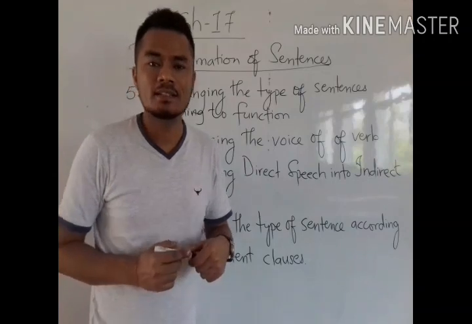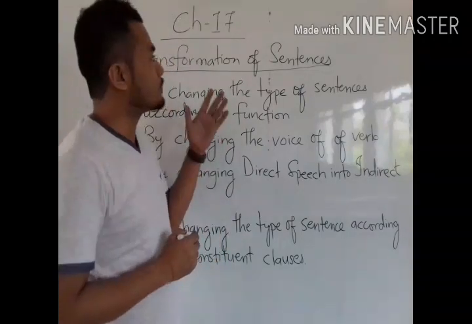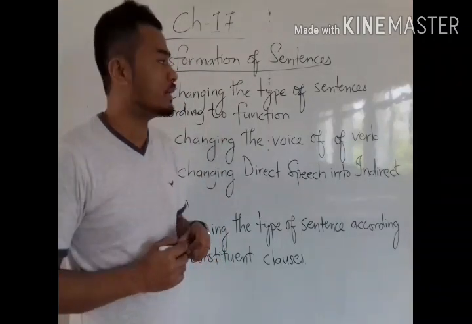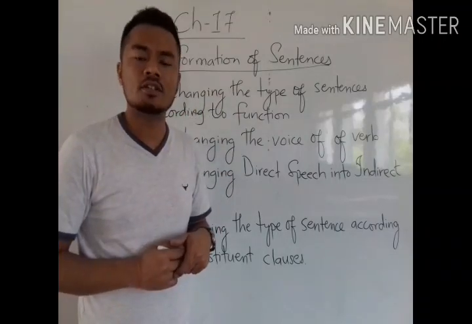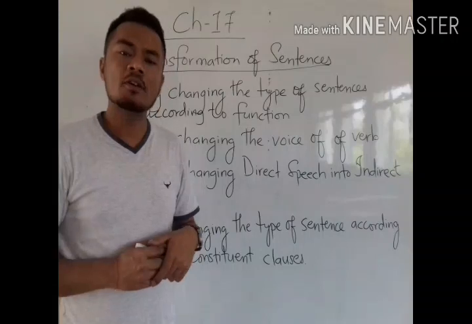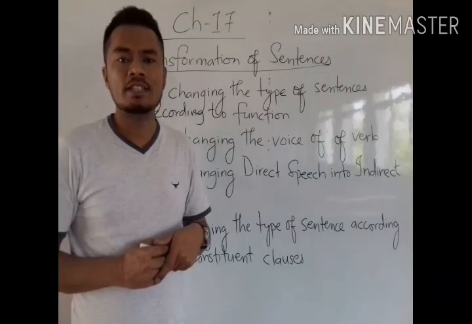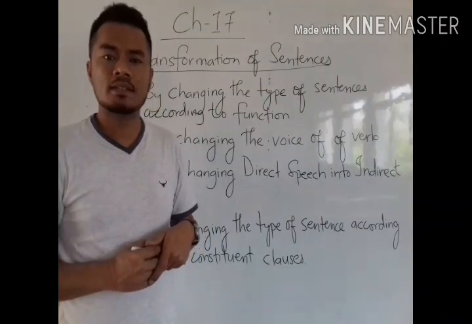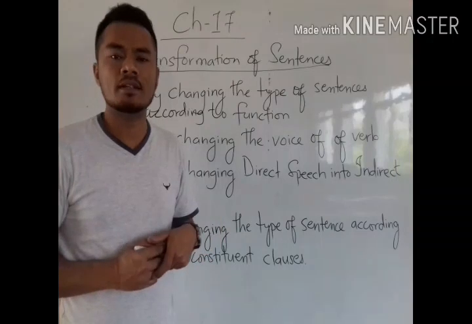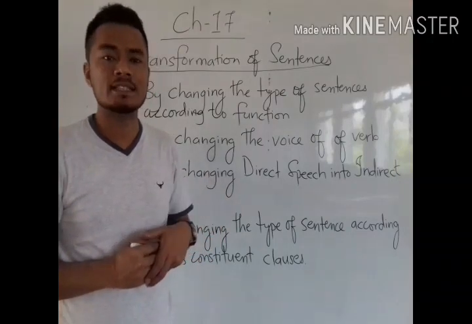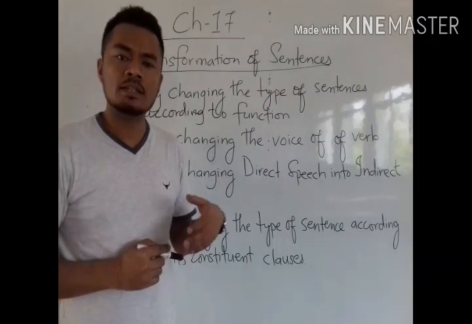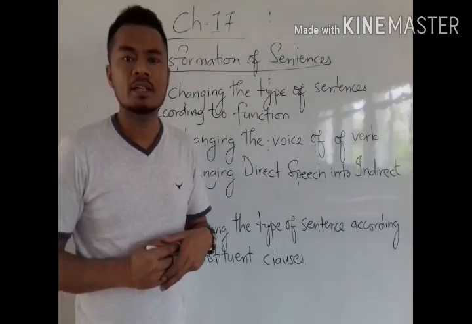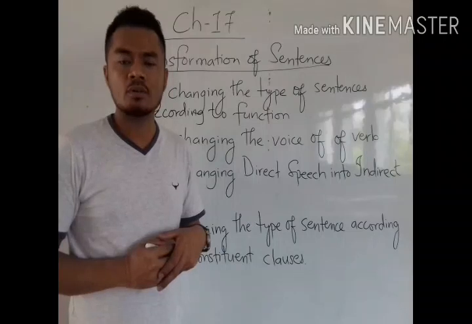In today's class, we are going to continue with chapter 17 of our English grammar, that is transformation of sentences, for the students of standard 8. In our previous video on the same chapter, we discussed some 4 basic rules of transformation of sentences, and today in this video we are going to continue with the same explanation and some more explanation about the same chapter.